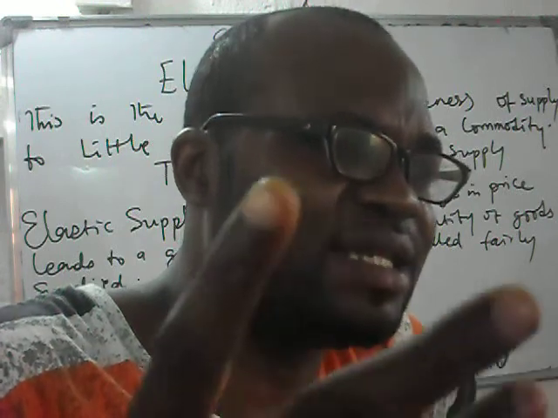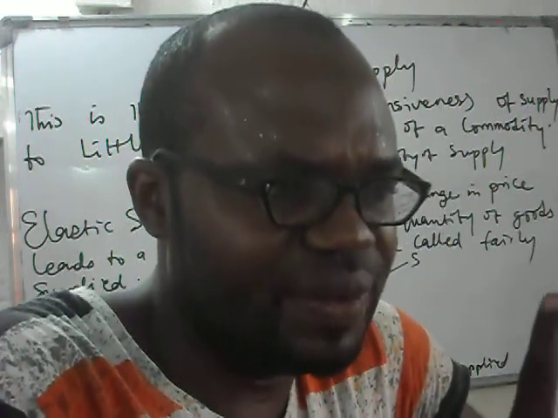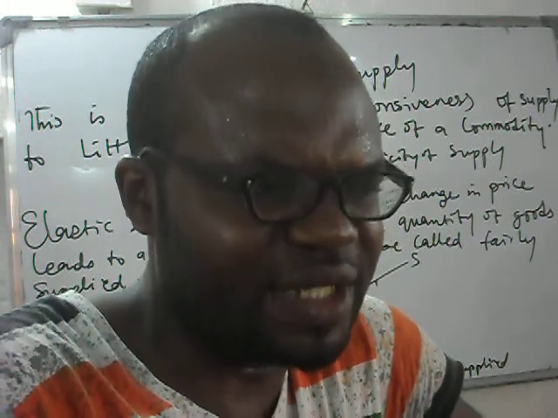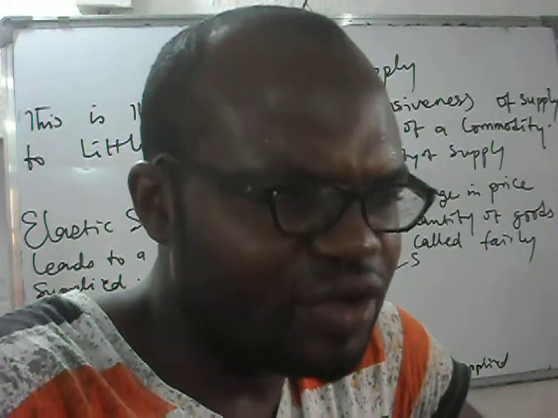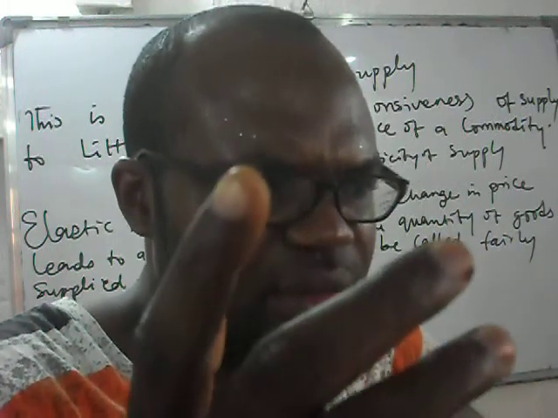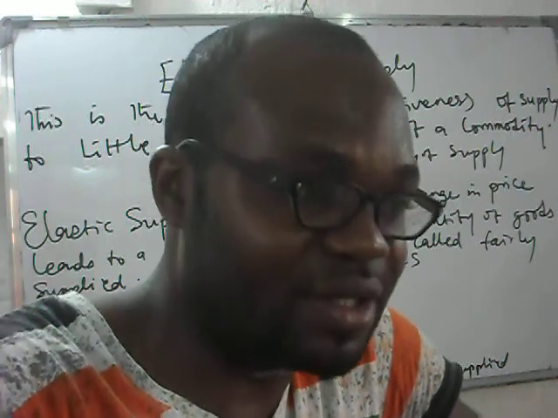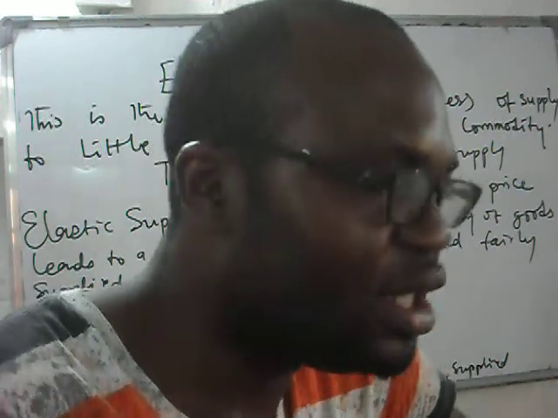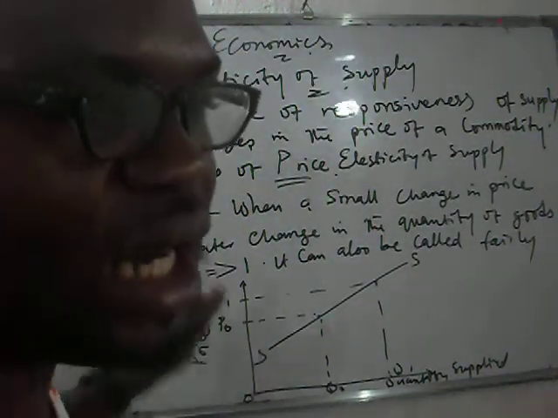You are supplying 10,000, you decide to supply only 1,000. The change in price is very little, just from 10 naira to 9 naira. You're supposed to change your supply from 10,000 pieces to 9,000, but you change from 10,000 pieces to 1,000. That's a greater change in supply. Whenever such a thing occurs, you say that it's acting on elastic supply.